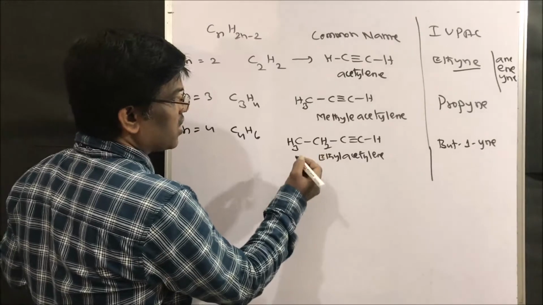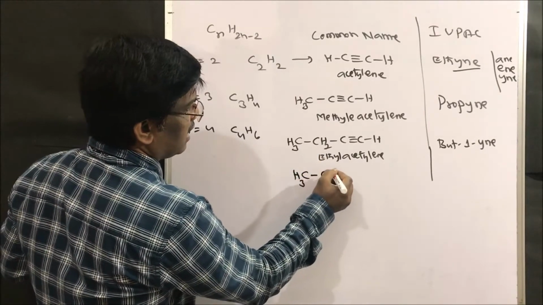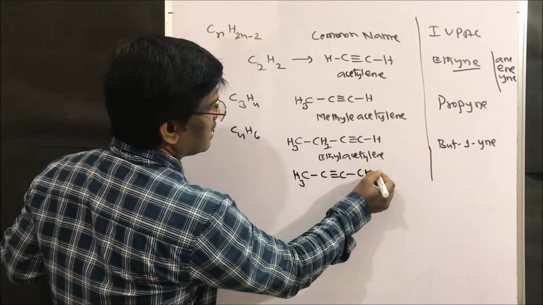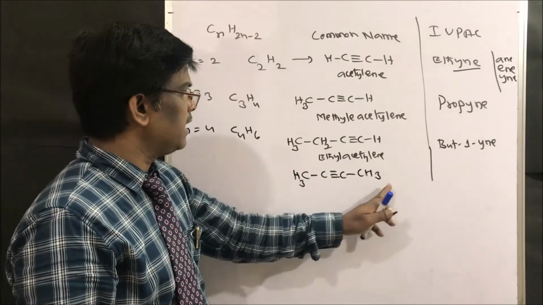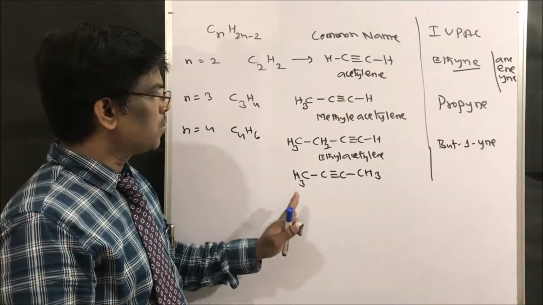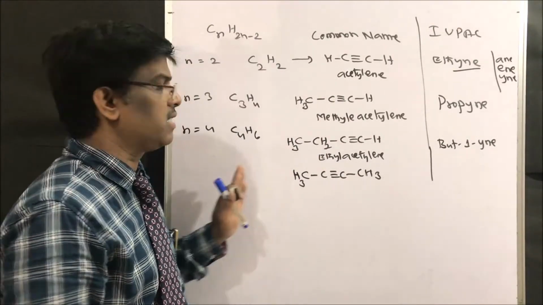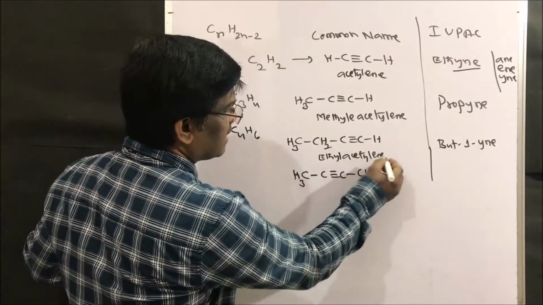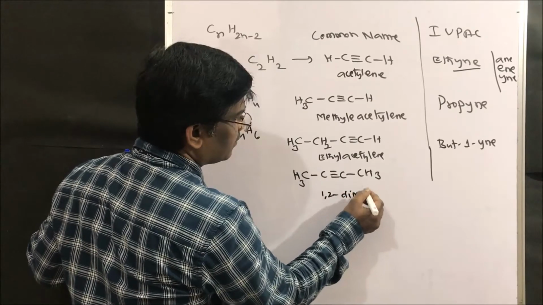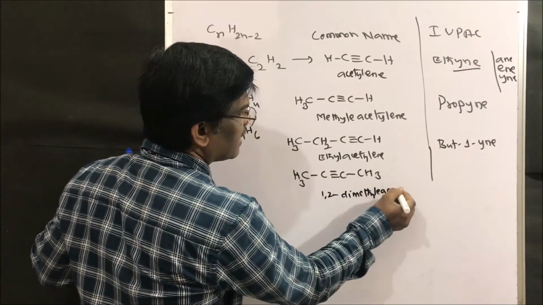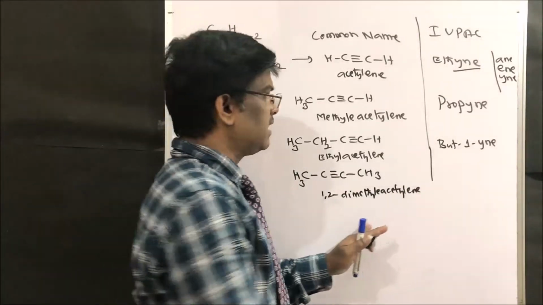It can have another structure with the same molecular formula, CH3-C≡C-CH3: 4 carbons, 6 hydrogens. So these two are isomers. This one is ethyl acetylene, and this is 1,2-dimethyl acetylene.